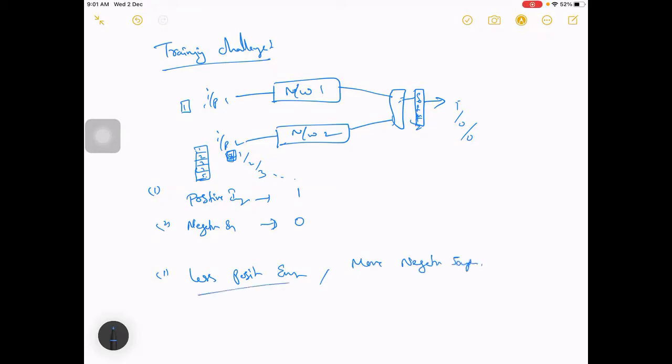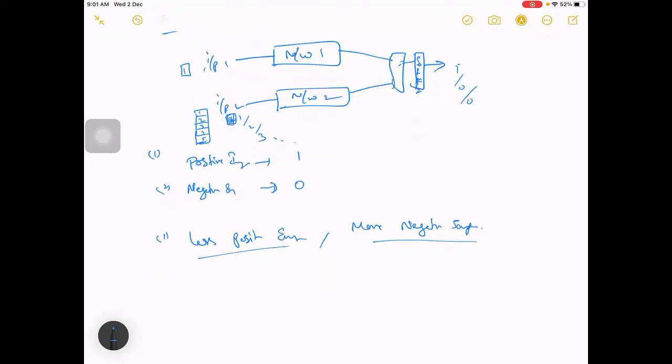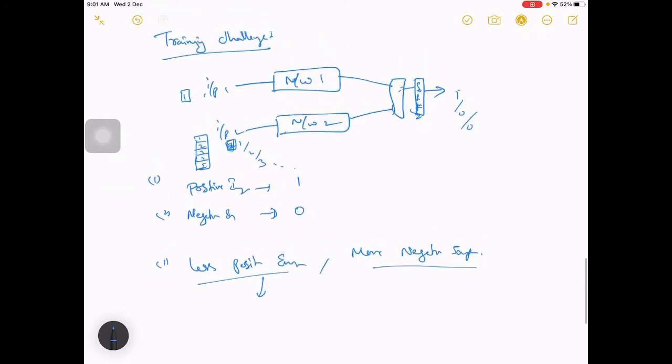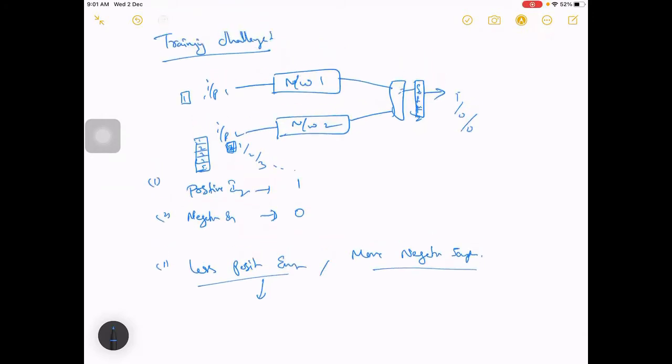So that will create a problem, right? It will be very difficult to train, because it will see very few positive examples and more of the negative examples. That is a problem which will make the network biased towards negative examples, and it will start labeling any input as negative.